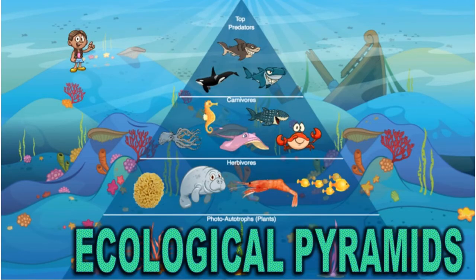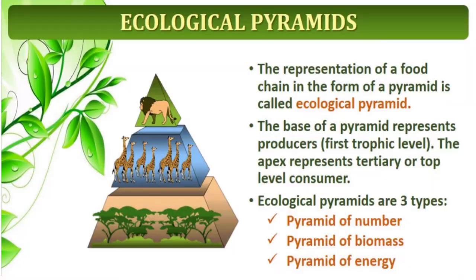Next we will study ecological pyramids. So what are ecological pyramids? You see, it is in the pyramid shape here. The representation of the food chain in the form of a pyramid we call an ecological pyramid. The base of the pyramid represents the producers. Second represents the consumers, that is primary consumer, secondary consumer, and the last will be decomposers. The apex represents the tertiary or top level consumer.